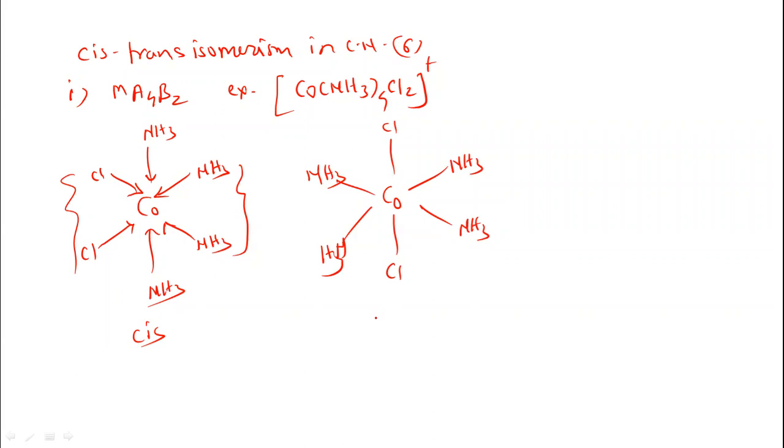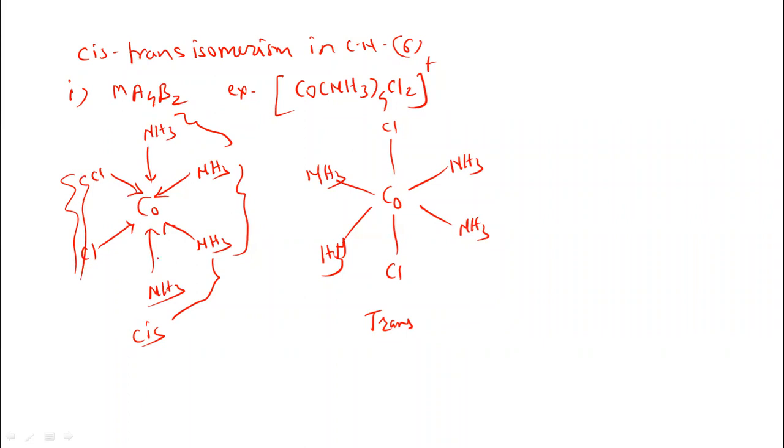This is a trans isomer here. These two chloroligands, you can see here. This is the cis isomer because these two ammonia molecules are on the same side of the cobalt, and these two chloroligands are on the same side. Therefore, it is a cis isomer.